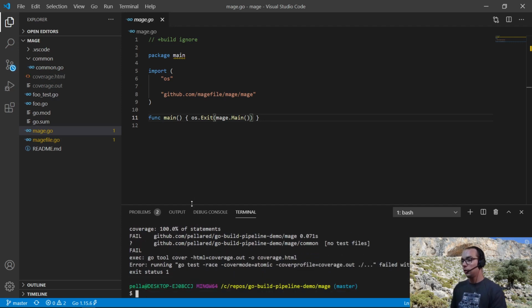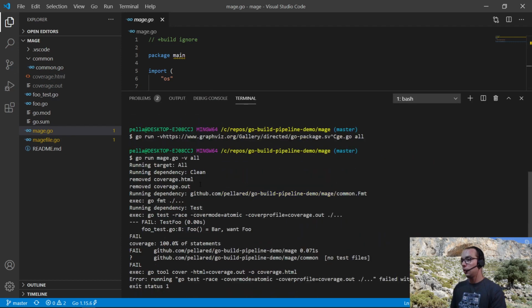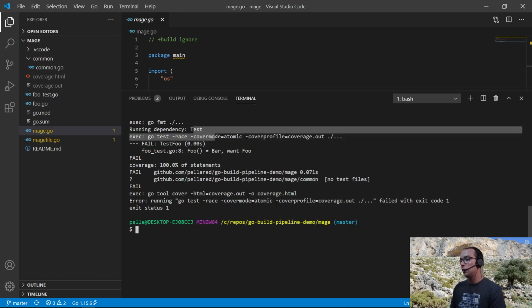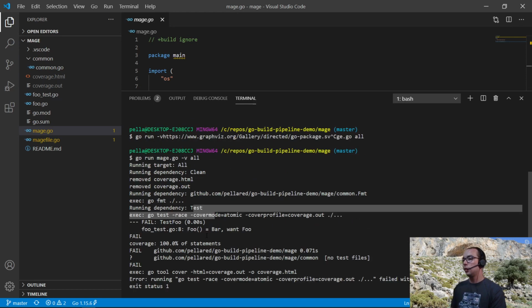So here you can see a similar output to what we had in Make. We are running target all, we are running dependency clean, the files have been removed, and we are running dependencies. First we are running the FMT, the test has failed, and we have the error status here.